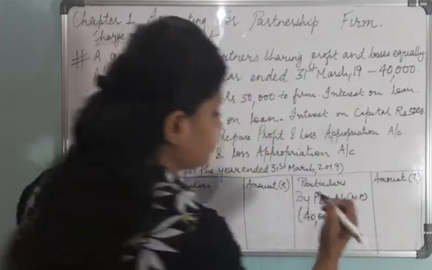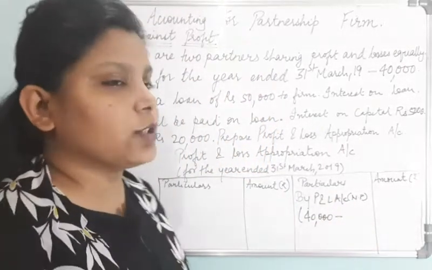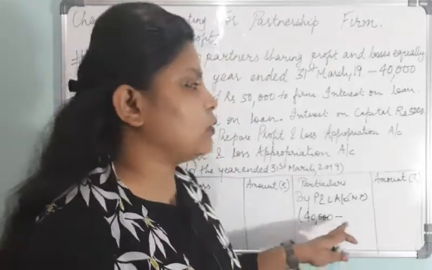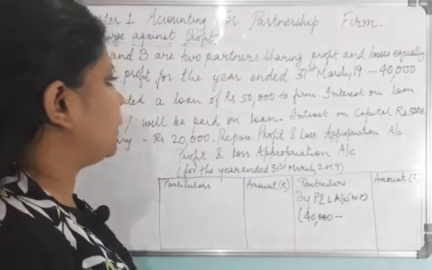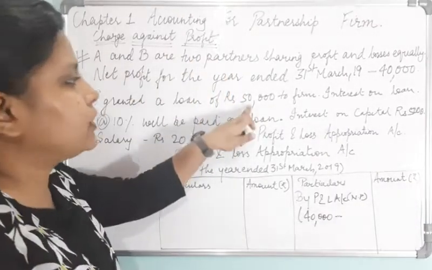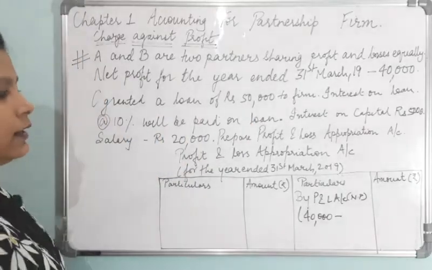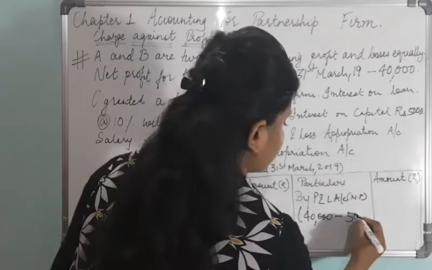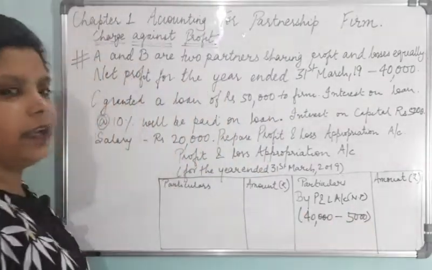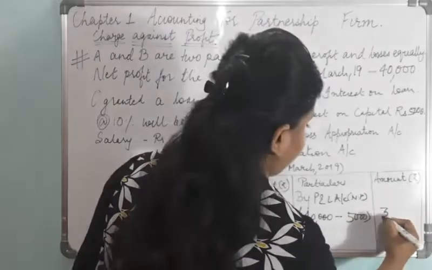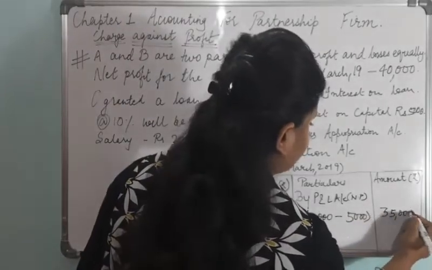And what I said, interest on loan is a charge against profit. So, first it will be deducted. What will be the amount of interest on loan? 50,000, 10%. That is 5,000. First it will be deducted. So, the amount will be 35,000.